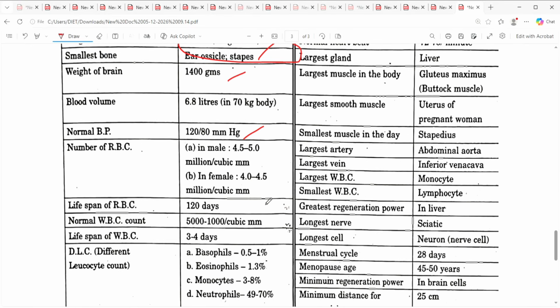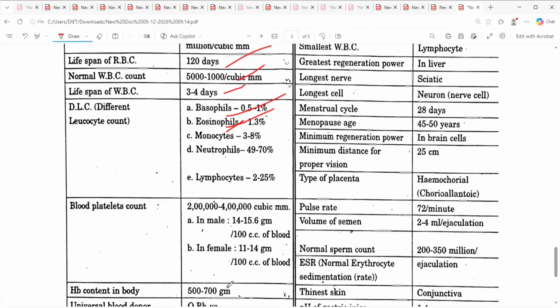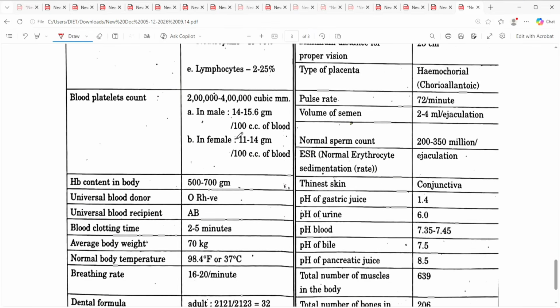Number of RBC in a male, 4.5 to 5 million. Female, 4 to 4.5. Lifespan of RBC, 120 days. Normal WBC count, 5000 to 10000 per cubic millimeter. Lifespan of WBC, 3 to 4 days. Differential leukocyte count: basophils 0.5 to 1, eosinophils 1 to 3, monocytes 3 to 8, neutrophils 49.7, and lymphocytes 20 to 25%. Blood platelet count should be 2 lakh to 4 lakh per cubic millimeter. In male it is this much, female it is. HB content in blood should be this much.